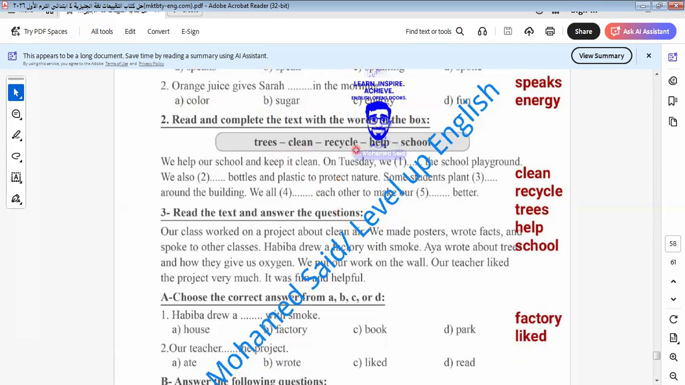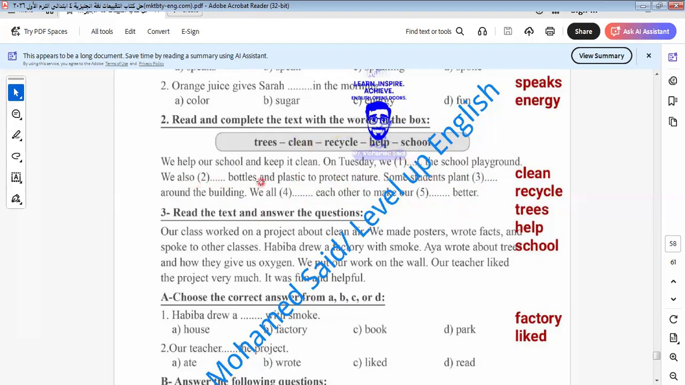Let's go to another question here. Here is trees, clean, recycle, help, school. I will read the text, then I select the suitable word for the suitable sentence. I read the text as a whole, then I understand it, then I can select the suitable word. We help our school and keep it clean. On Tuesday, we clean the school playground. So here we say, we help our school and keep it clean. On Tuesday, we do what? We clean. So here I put clean.